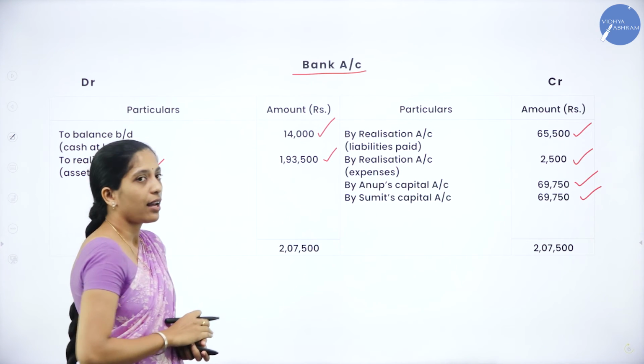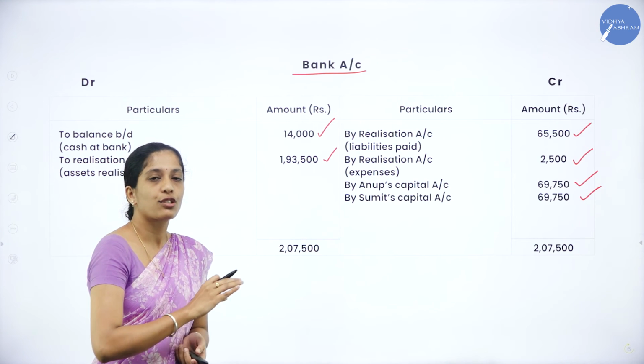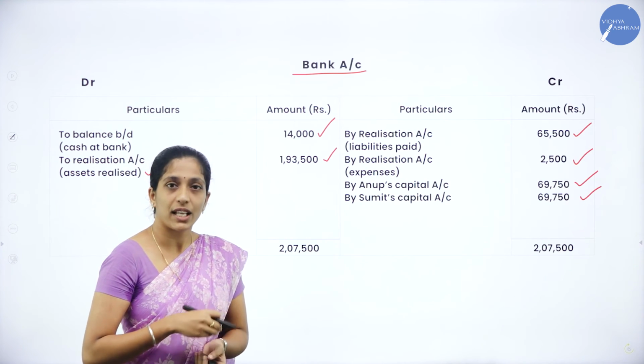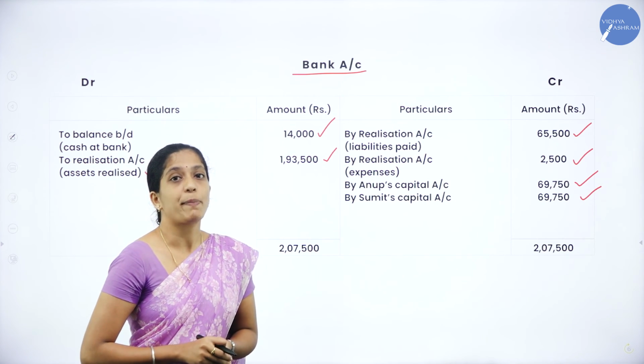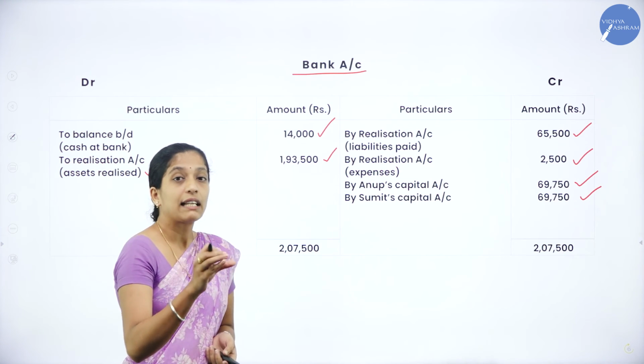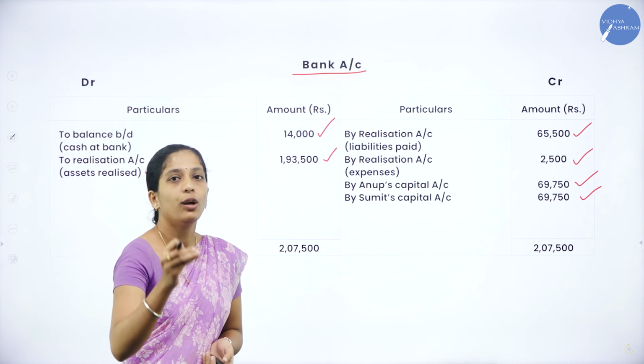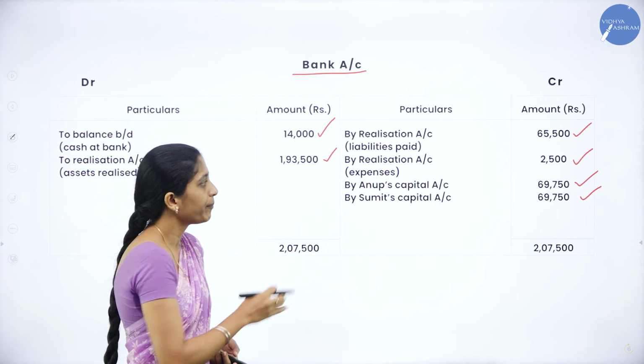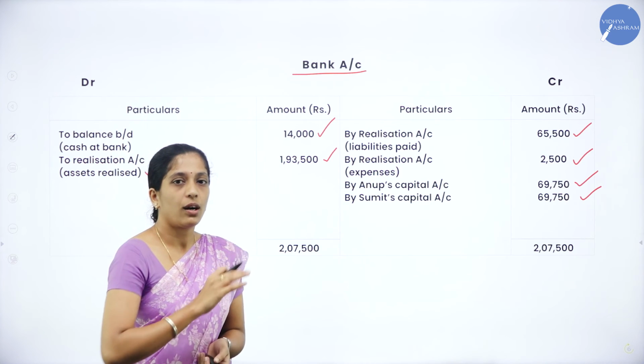Clear? Now we are done with recording all the entries. There is no other entry. Here in this problem, there is no partner's loan. If there was partner's loan, then we will record it as by partner's loan. You will write the name of that partner and you will write by partner's loan account. Clear? Now we are done with recording all the transactions.